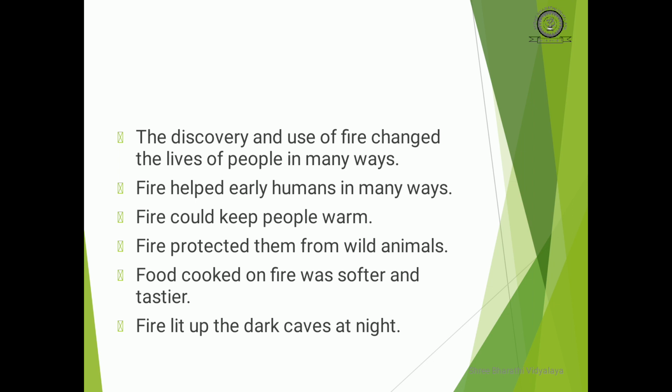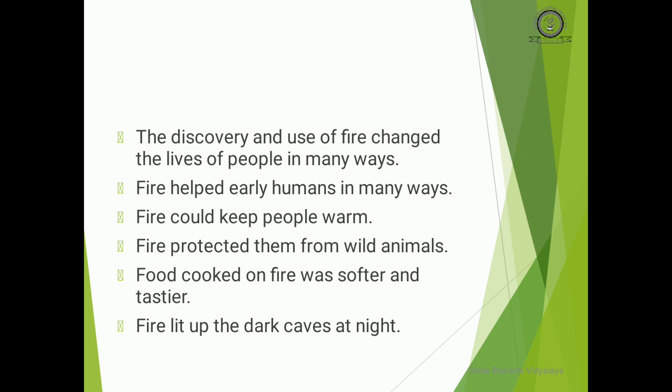The discovery and use of fire changed the life of people in many ways. Fire helped early humans in many ways. Fire could keep them warm. Fire protected them from wild animals. Food cooked on fire was softer and tastier also. Fire lit up the dark caves at night.